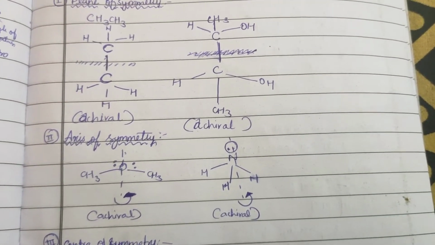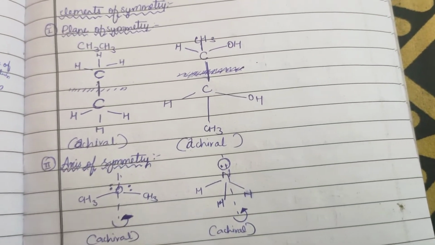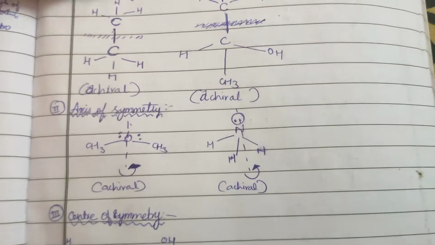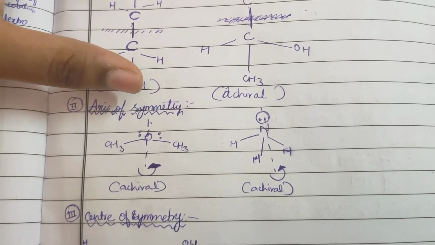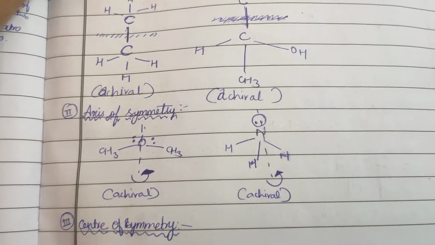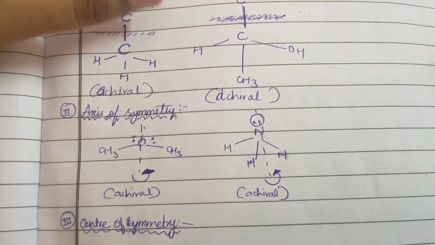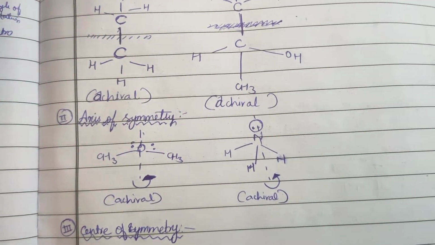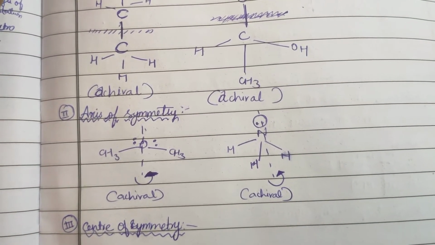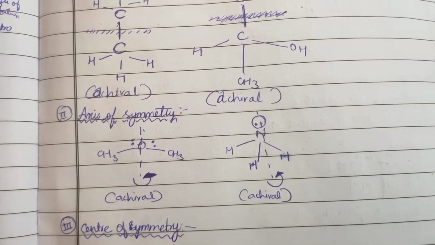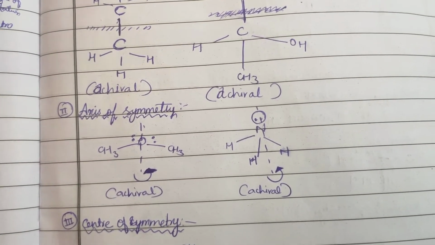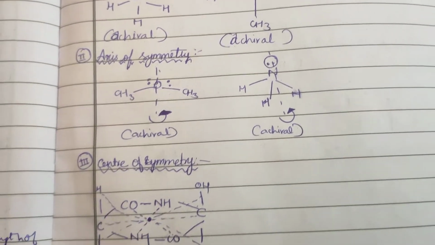Now here, axis of symmetry. Here you can see this is achiral, as the original image will overlap the mirror image, and here also we can see it is an achiral compound, NH3, in which the original image overlaps the other image, the mirror image.